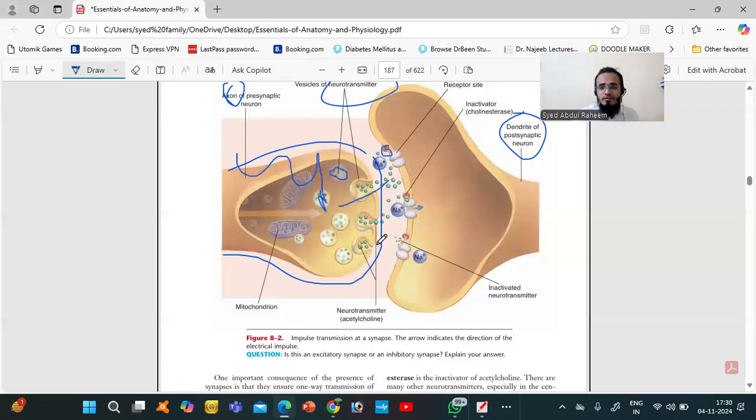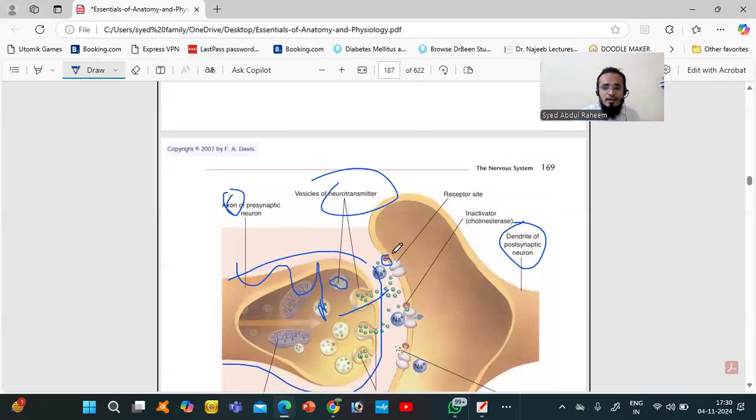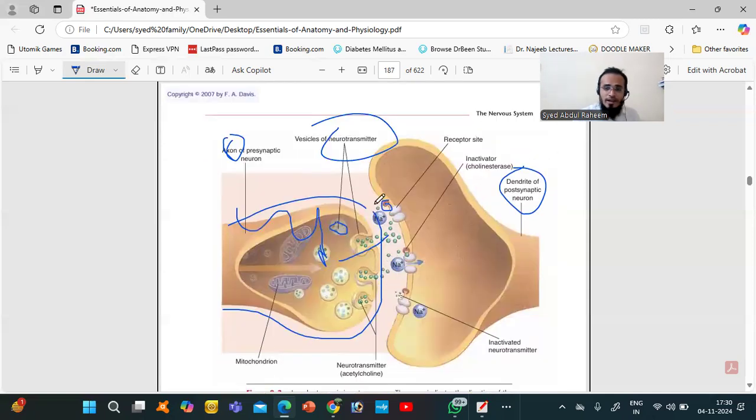What is the name of this neurotransmitter? Acetylcholine. Acetylcholine binds with the receptors and transports sodium into the dendrite. Then the information coming from this axon travels to the dendrites.